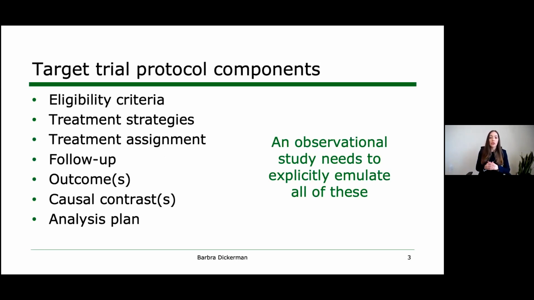The idea is that specifying the protocol in this way can help us to formulate a well-defined causal question. And if we plan to then answer it using observational data, because again, let's say a trial is not available, but decisions need to be made now, then our observational study needs to explicitly emulate all of these components. That is, it needs to mirror each of these aspects as closely as possible.